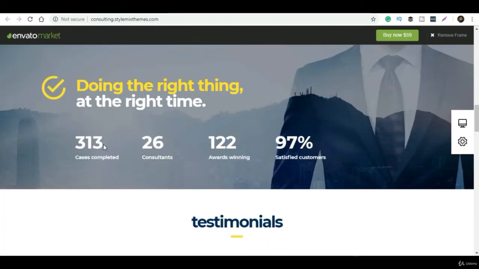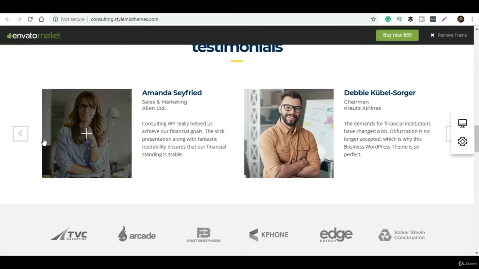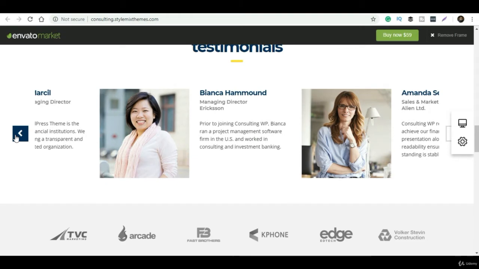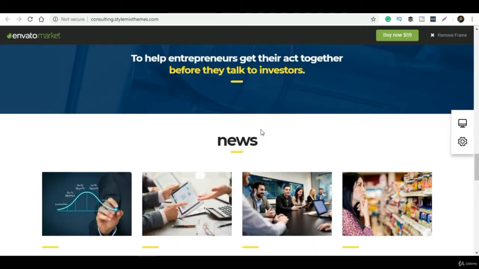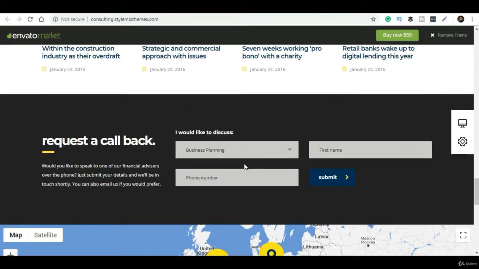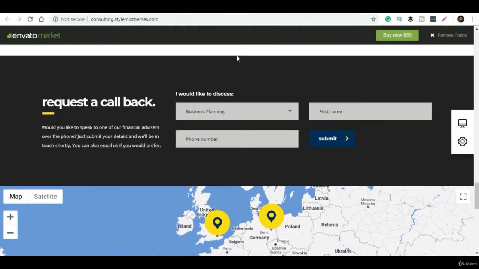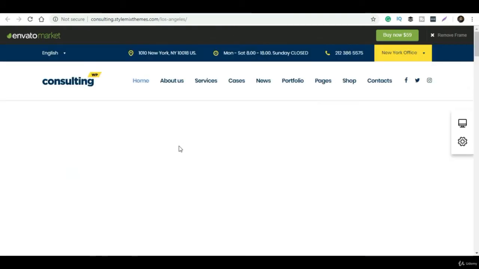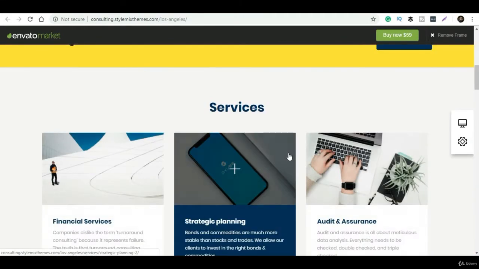This layout is pretty awesome too. You can go for that. Just checking out some other layouts. This looks pretty awesome also, and let's see some other ones. All the layouts are fine, and depending upon your business and your necessity, whatever kind of layout you want, you can customize according to that, so there won't be any issue.